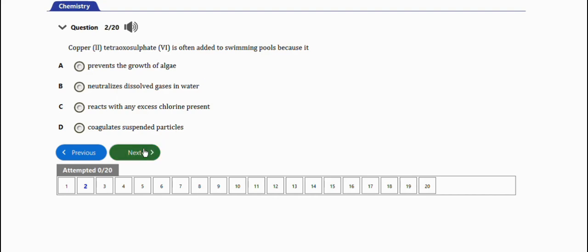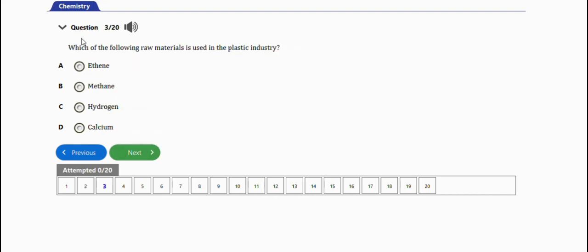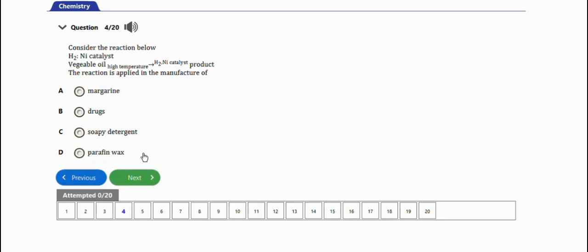Very important. The next question says which of the following raw materials is used in the plastic industry? Option A. That's the right answer. Next question says consider the reaction below. So we have this reaction. The reaction is applied in the manufacture of margarine, guys. Very important. So that's the right answer, option A.